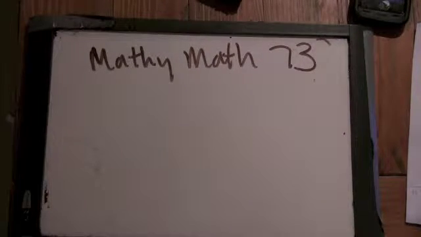MathyMath 73. So this is problem 17 from the 2008 AMC 10B. It's long, so I'm just going to read it. A poll shows that 70% of all voters approve of the mayor's work. On 3 separate occasions, a pollster selects a voter at random. What is the probability that on exactly one of these 3 occasions the voter approves of the mayor's work?